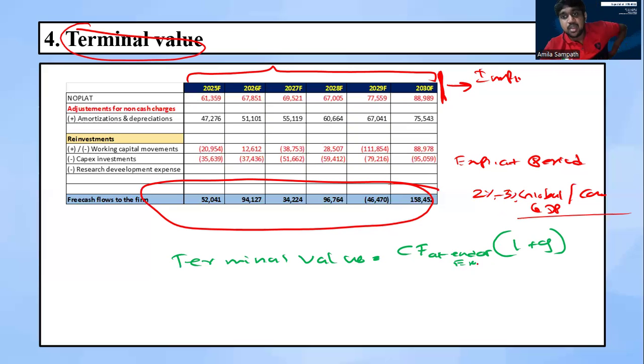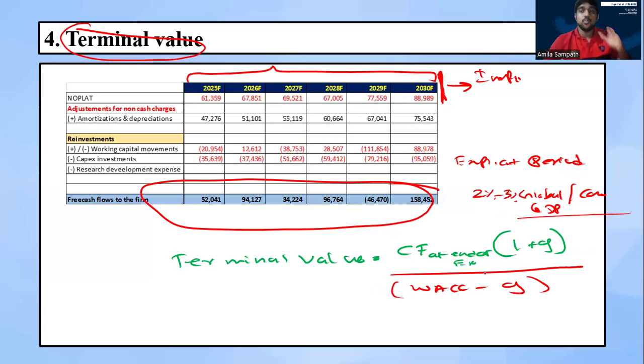Then, cash flow at the end of the explicit period multiplied by 1 plus G, divided by WACC minus G. From WACC we need to deduct G, the growth rate. Then finally we can get the terminal value as at the end of the explicit period. This is the formula that we can use to calculate terminal value. This is a simple formula.